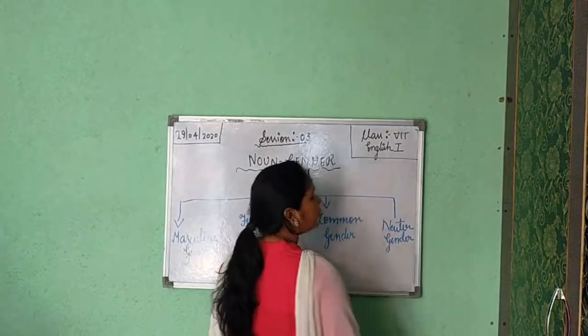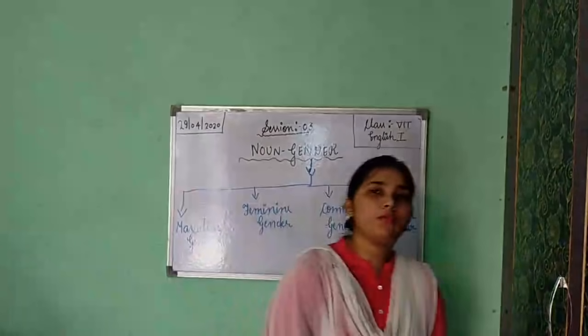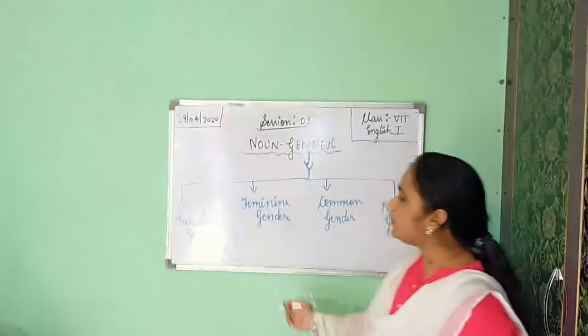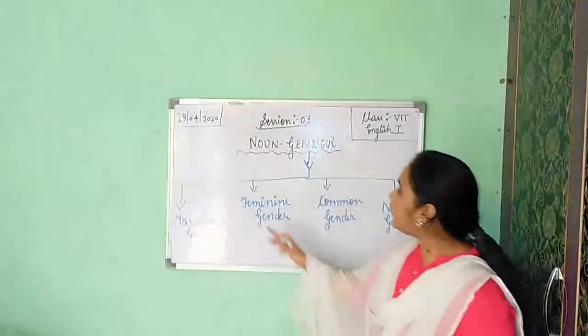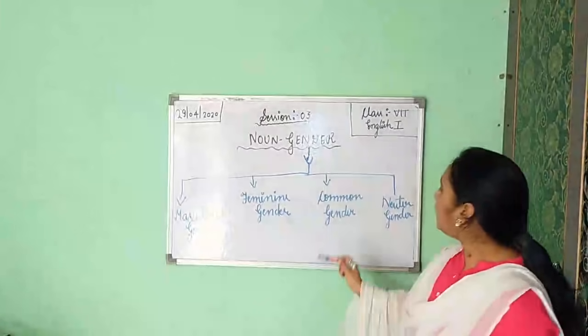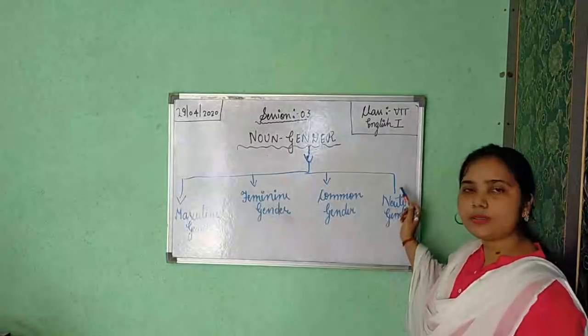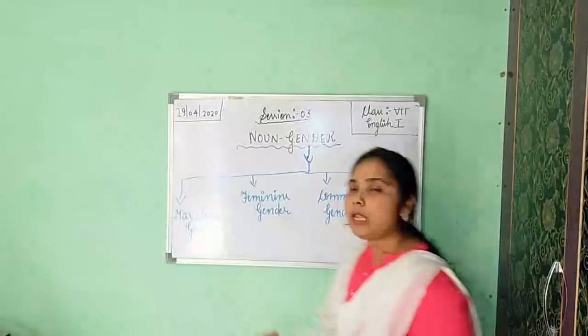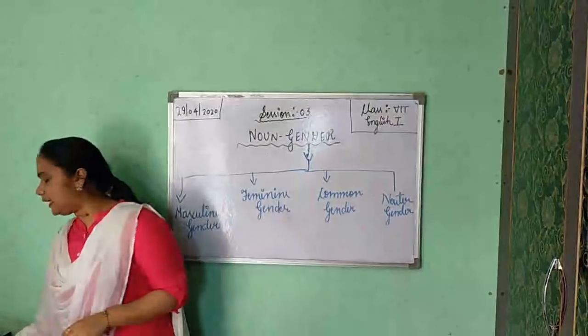As I have told you, we can divide gender into 4 kinds. So the first one is masculine gender. Second is your feminine gender. Third is common gender, and the fourth and the last is your neuter gender. Now one by one I will tell you about each kind.